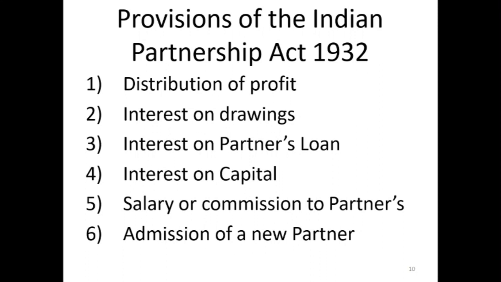Interest on drawings. If the date of drawing is not given, then average of 6 months interest is charged on drawings. Interest on partner's loan. If the partner provides an additional amount to the business as loan, but the rate of interest on loan is not given in the partnership deed, then 6% interest is allowed. Interest on capital. If the partnership deed is silent about interest on capital, then interest is not allowed.